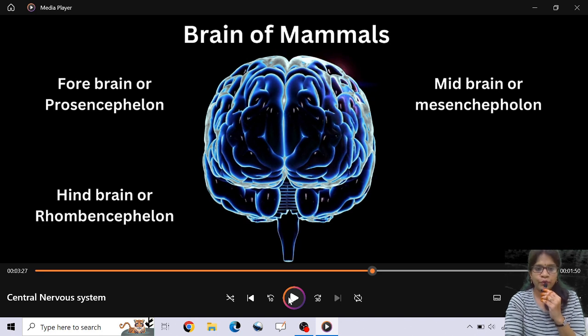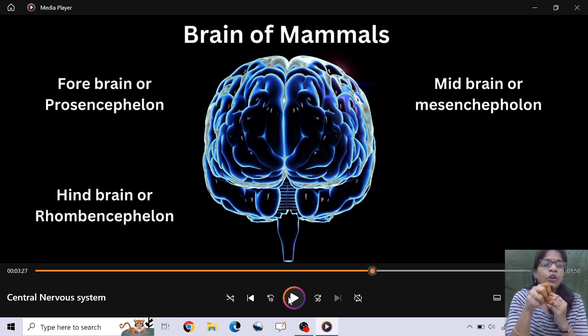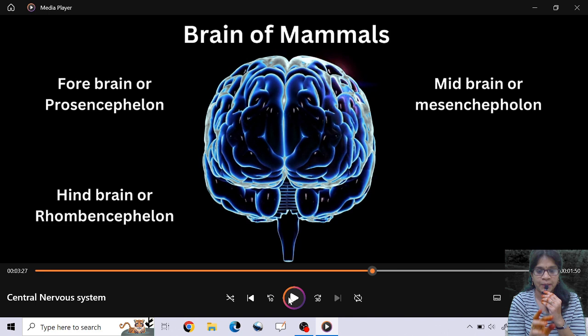So when you talk about the forebrain, it is mainly divided, and the anterior part is called the olfactory lobes. So the olfactory lobes are present at the anterior part of your forebrain. Okay, these olfactory lobes are responsible for your sensation of smell. They react to the different sensations of smell. That is what you call the olfactory lobes. And you have the cerebral hemisphere. This cerebral hemisphere, you have two. You can observe from this picture itself. You have the left cerebral hemisphere and the right cerebral hemisphere.